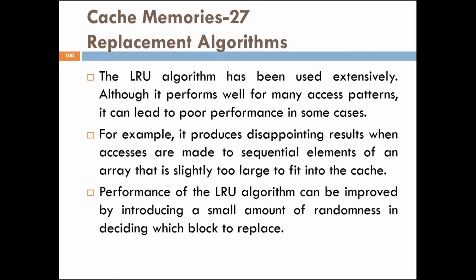The LRU algorithm has been used extensively. Although it performs well for many access patterns, it can lead to poor performance in some cases. For example, it produces disappointing results when accesses are made to sequential elements of an array that is slightly too large to fit in the cache. Now, the performance of the LRU algorithm can be improved by introducing a small amount of randomness in deciding which block to replace.